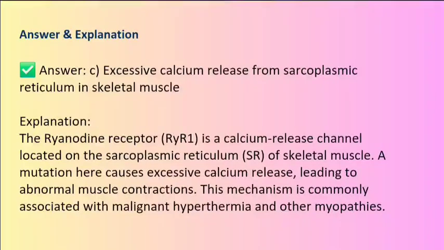Explanation. The ryanodine receptor, RYR1, is a calcium release channel located on the sarcoplasmic reticulum, SR, of skeletal muscle. A mutation here causes excessive calcium release, leading to abnormal muscle contractions. This mechanism is commonly associated with malignant hyperthermia and other myopathies.